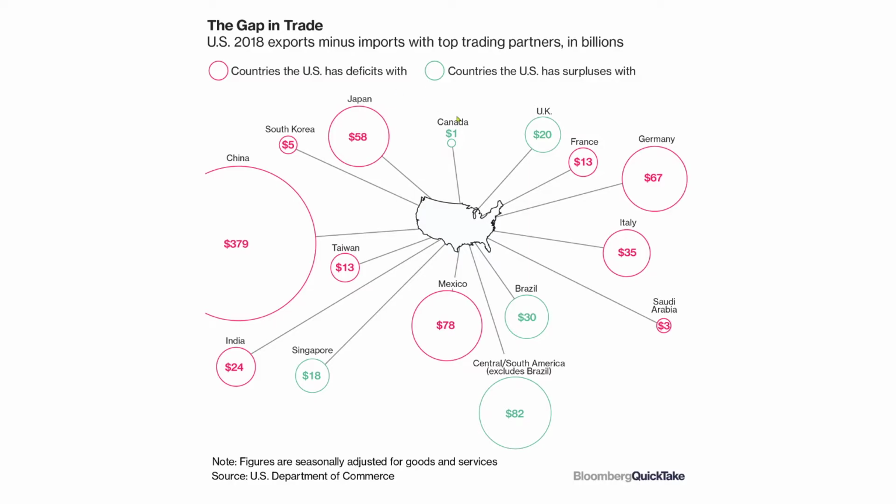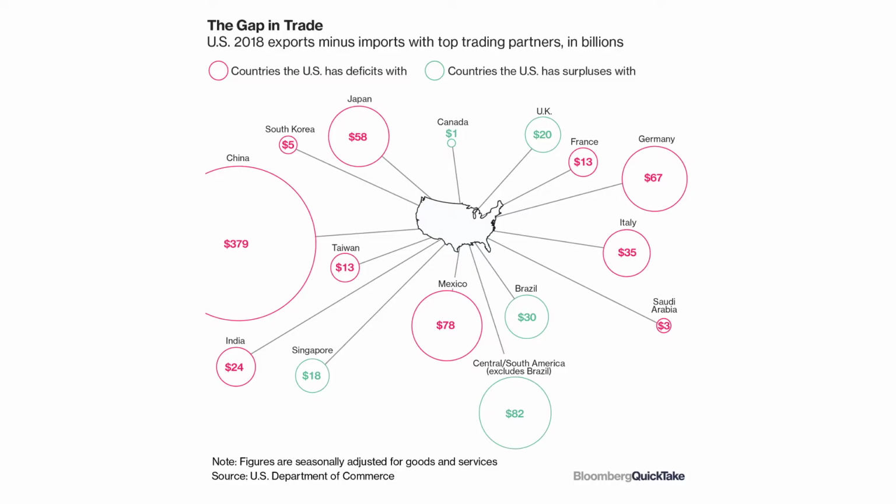So we have a net surplus of $1 billion in trade with Canada. So Canadians buy $1 billion more stuff from us than we buy from them. With China, we buy $379 billion more stuff from the Chinese than they buy from us. This is what's called imbalance. However, it is not a zero-sum game. Just because this number is in red, and we're buying more, that doesn't mean that we're losing.